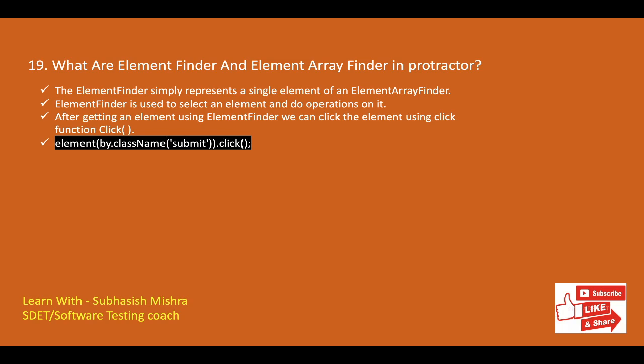Element finder is used to select an element and do operations on it. Element finders are like web elements, but web element doesn't wait for Angular elements to load. Unlike web element, element finder waits for Angular elements to load. Element finder will not attempt to find the element until an action such as click, getText, or sendKeys has been called.